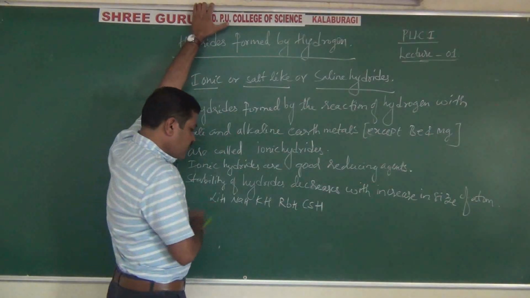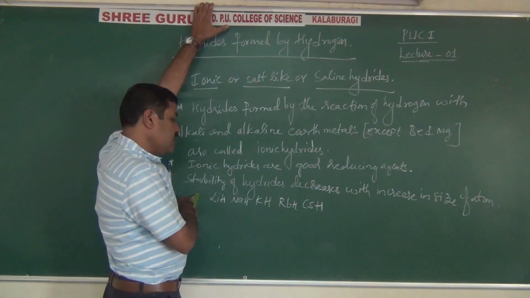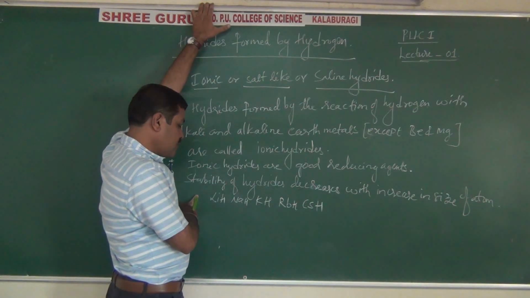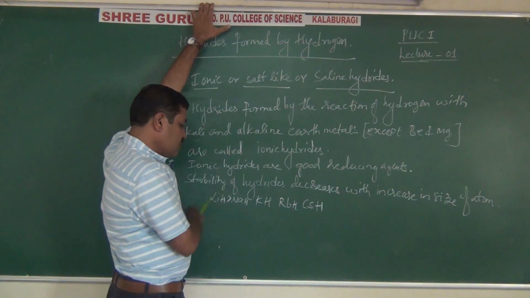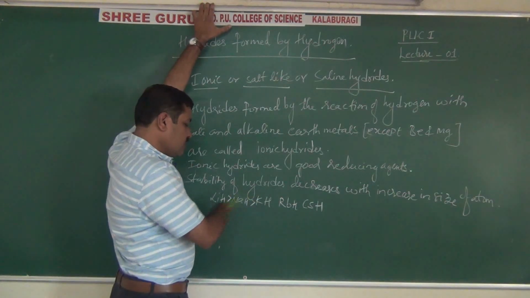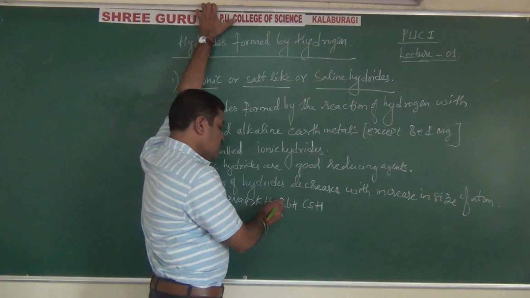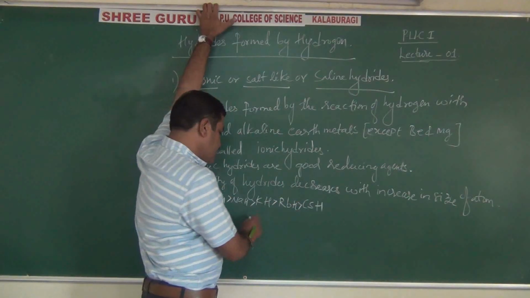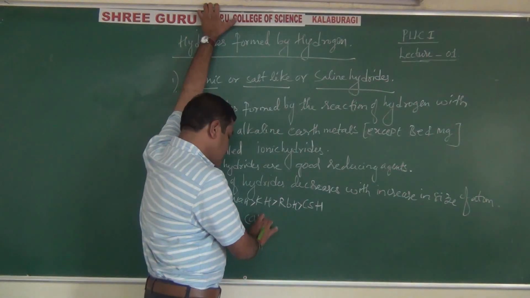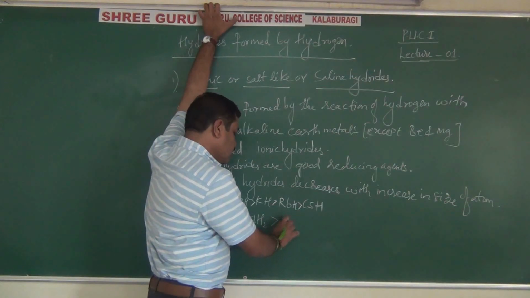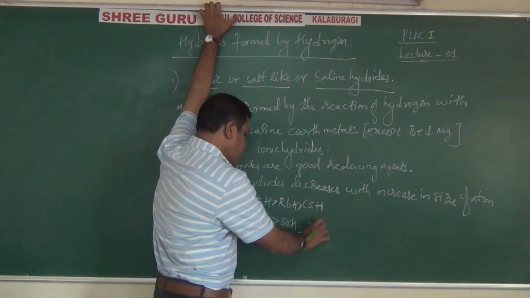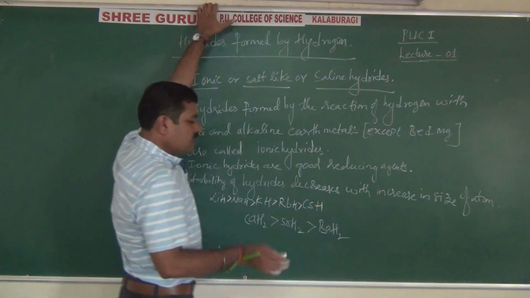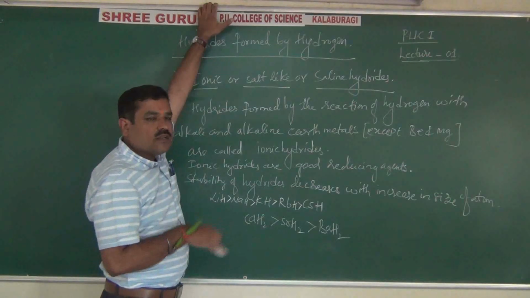Stability decreases with increase in size. That means lithium hydride is more stable than sodium hydride, sodium hydride is more stable than potassium hydride, potassium is more stable than rubidium, and rubidium is more stable than cesium. Like this, calcium hydride is more stable than strontium hydride, which is more stable than radium hydride. As you go down the group, size increases, stability decreases.